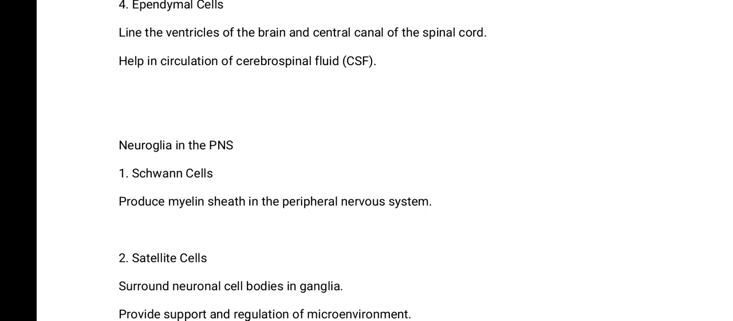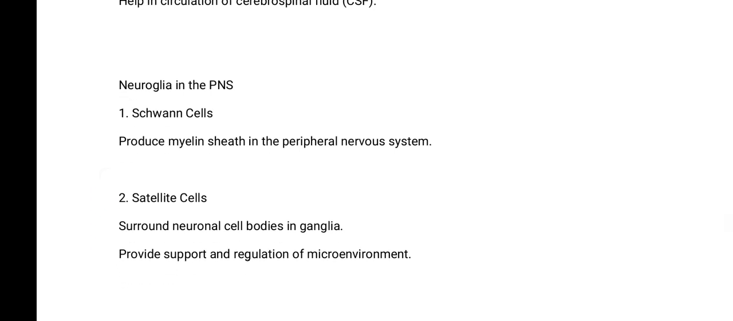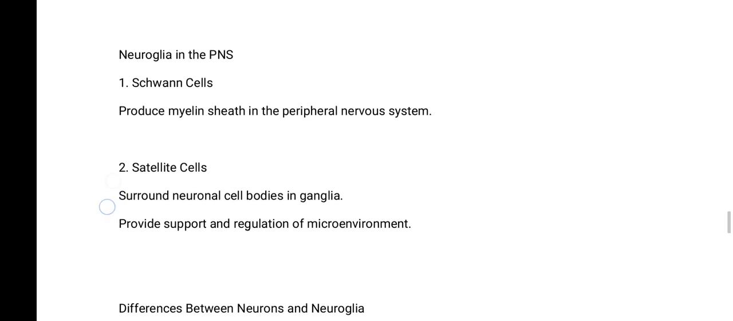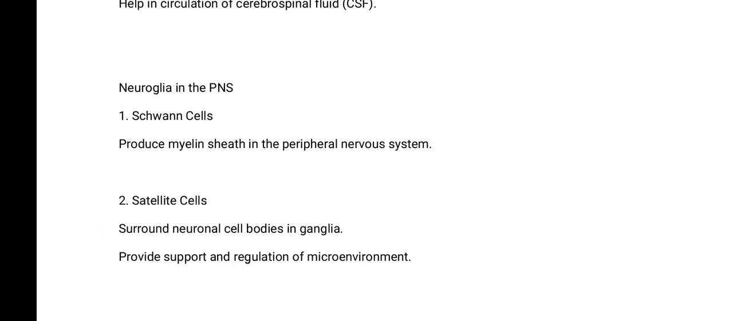Now, neuroglial cells that are found in the peripheral nervous system. We mentioned 4 that are found in the central nervous system. Can you mention them? The astrocyte, the oligodendrocyte, the microglial cells, and the ependymal cells. Good. Now, what are the neuroglial cells that are found in the peripheral nervous system? There are 2. We have the Schwann cells and the satellite cells.